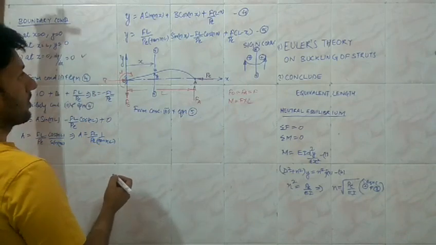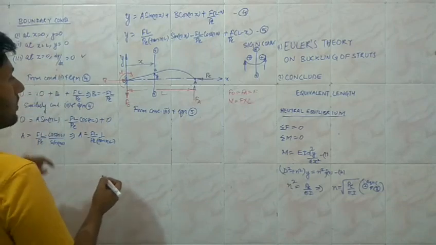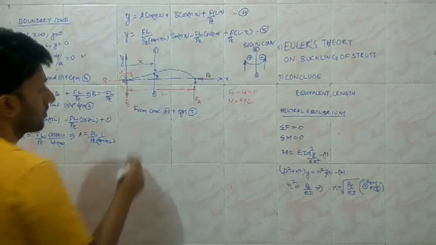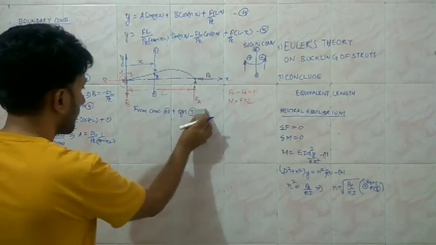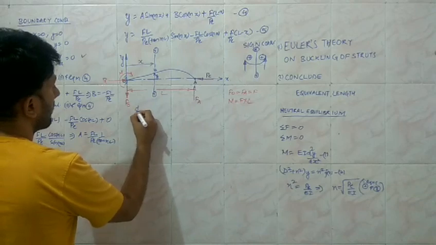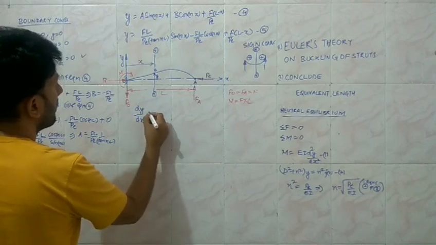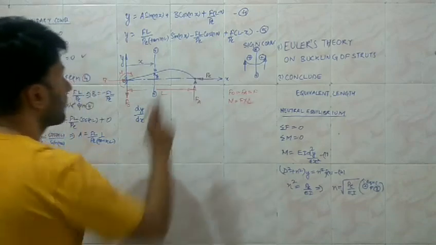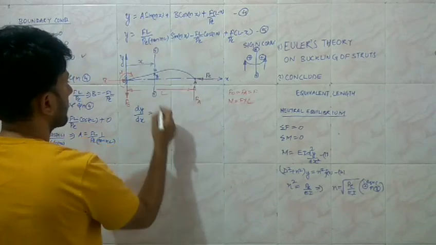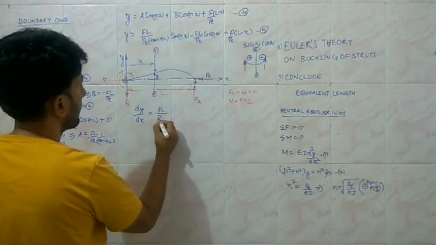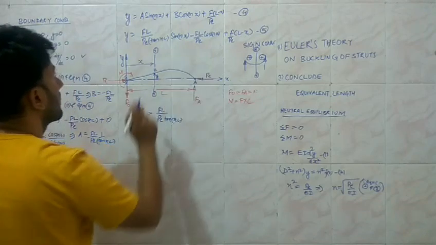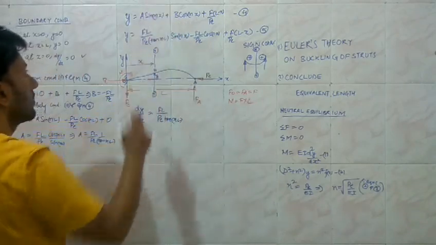we first need the slope actually, because we are dealing with dy upon dx equal to 0. So it means we need to find out the slope first. Before we conclude for this condition and the equation, we need the slope. So consider the derivative of y with respect to x. We need to differentiate equation 5 with respect to x. This is the constant term, because there is no x term over here. So FL upon PE tangent of NL, and differentiation of, this is on the numerator side.